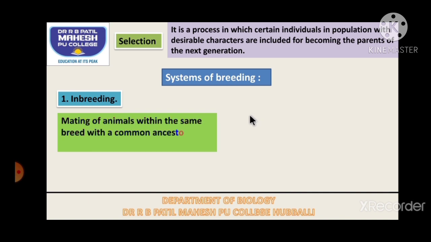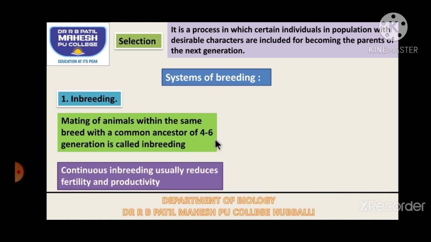Inbreeding is mating of animals within the same breed with a common ancestor for about 4 to 6 generations. So same breed, same species with a common ancestor, if allowed for reproduction, is called inbreeding. For how many generations should it be allowed? For 4 to 6 generations.